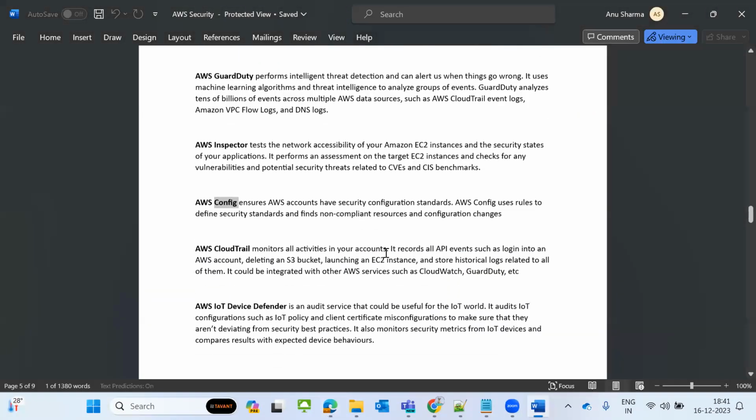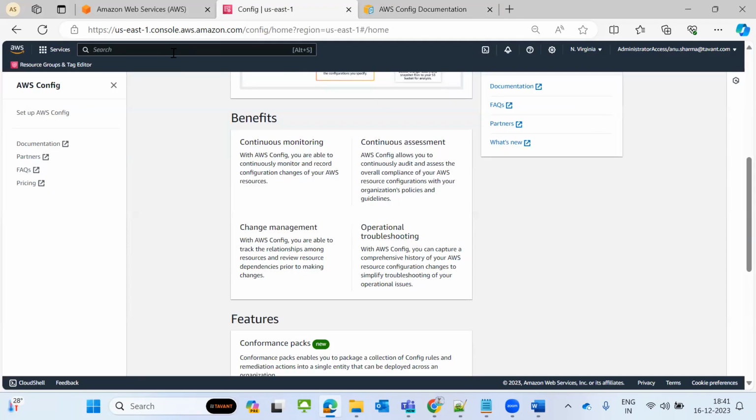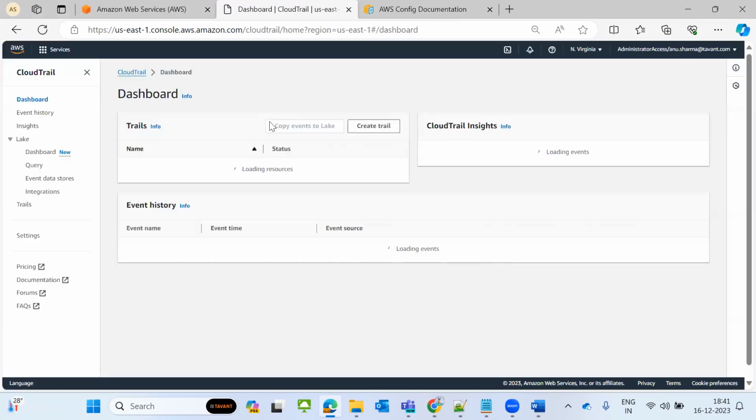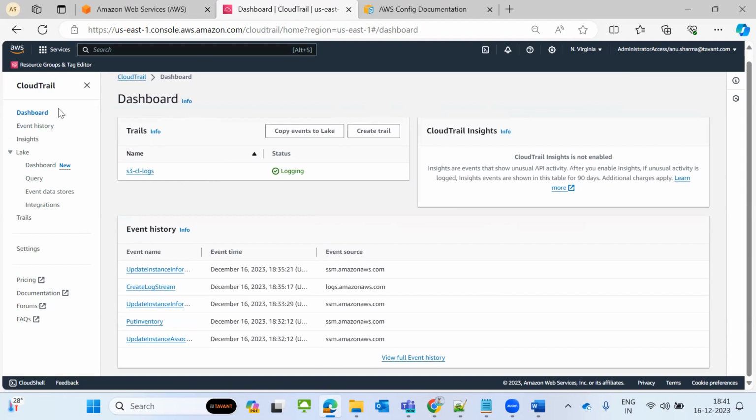And the next service is AWS CloudTrail. This is a very important one. Why do we use AWS CloudTrail? Mainly it monitors user activities and service activities, for governance purposes. For example, if one of the users logged in, all the actions he is doing will be monitored, and it will give reports and keep them in an S3 bucket. In CloudTrail, you have to enable it in all multi-regions. That is called AWS CloudTrail.